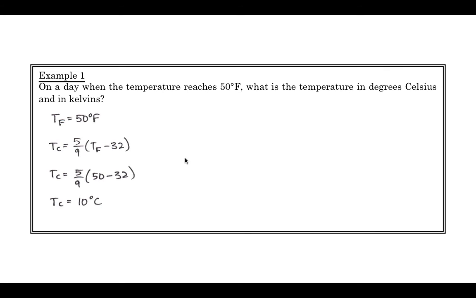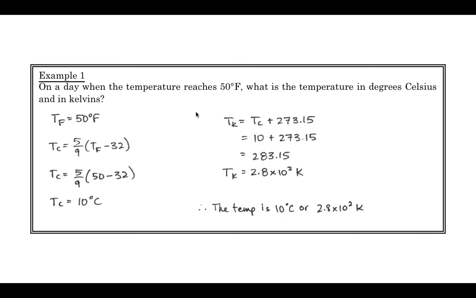Now, to calculate Kelvin, we can use the degrees Celsius that we just found. So there's our conversion factor. We sub in, and we get that 10 degrees Celsius equals 283.15 Kelvin. And remember, there's no degree sign on that Kelvin. And so if we want to round to sig figs, we can do that there. Just make sure that when you're doing this, because sometimes, especially for those of you who still have a little bit of problem with solving equations, this is in brackets, so we've got to do this first, and so on and so forth.